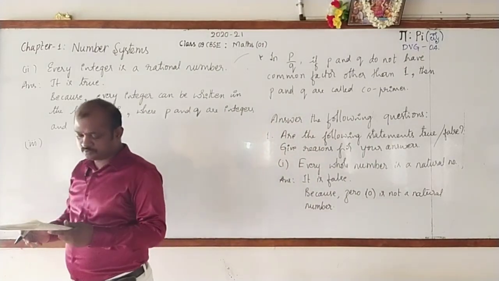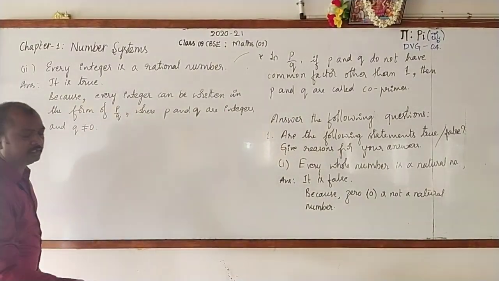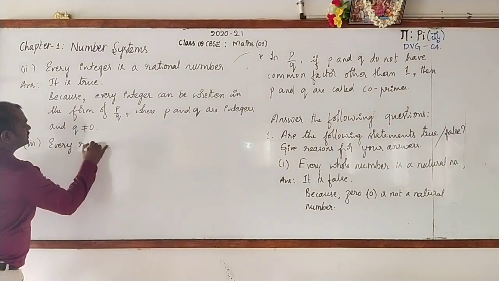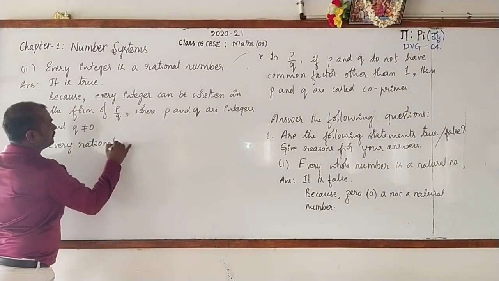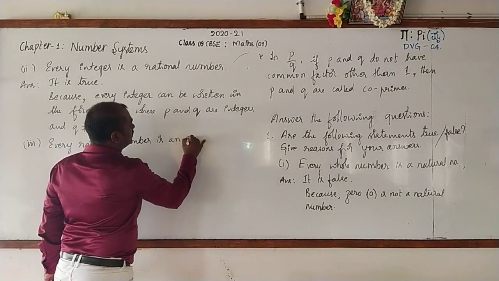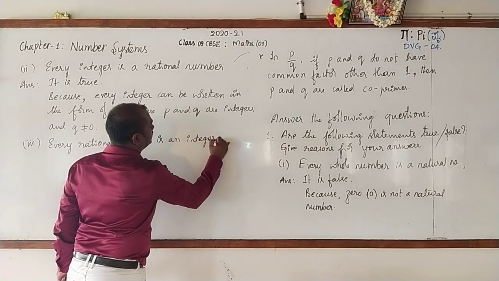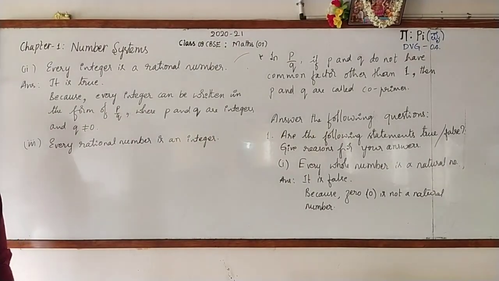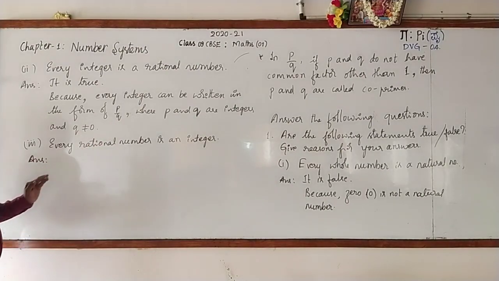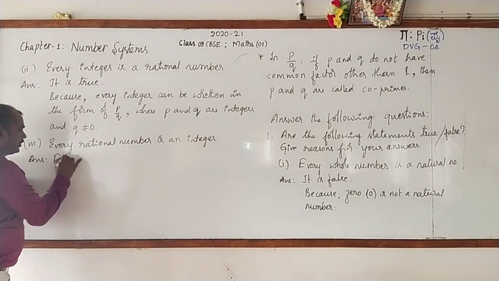Here I'll write: every rational number is an integer. Answer: what do you say? It is false.